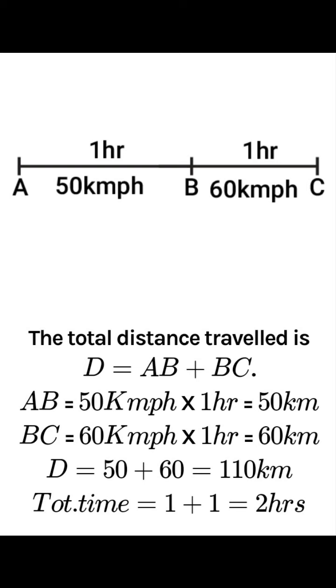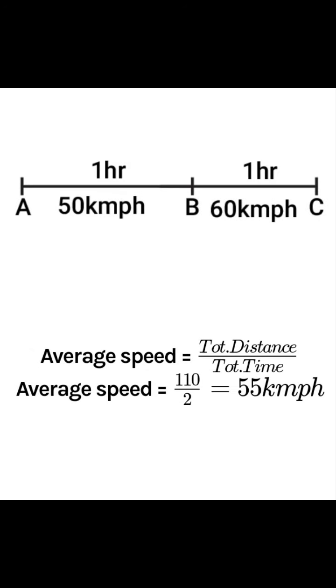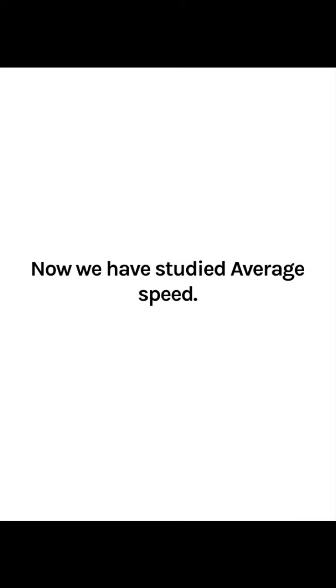And total time 1 plus 1, 2 hours. So in 2 hours it covered a total distance of 110 km. So average speed is total distance upon total time. So 110 upon 2, its average speed is 55 km per hour. Now we have studied average speed.